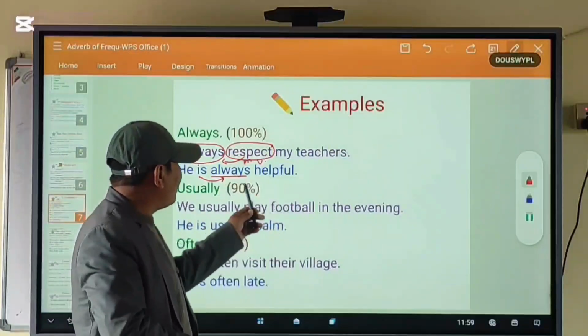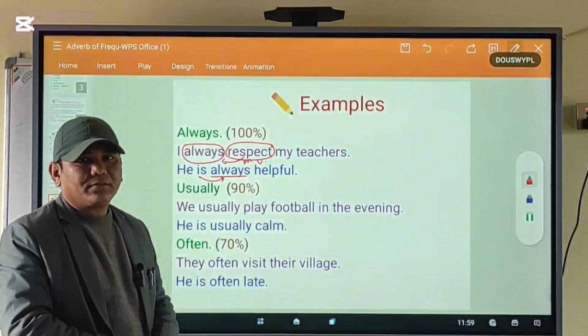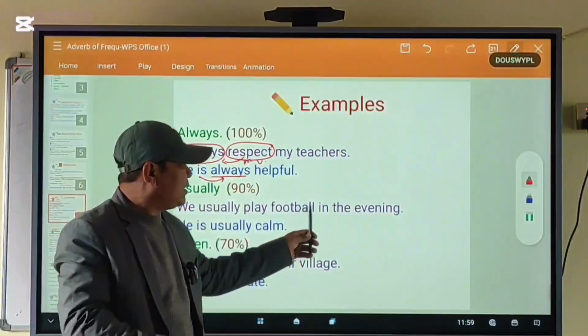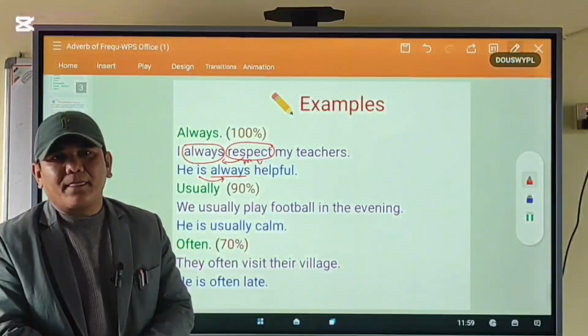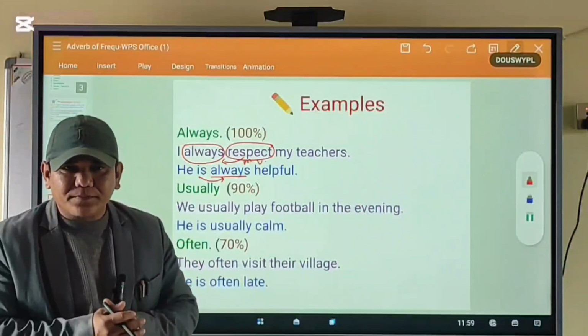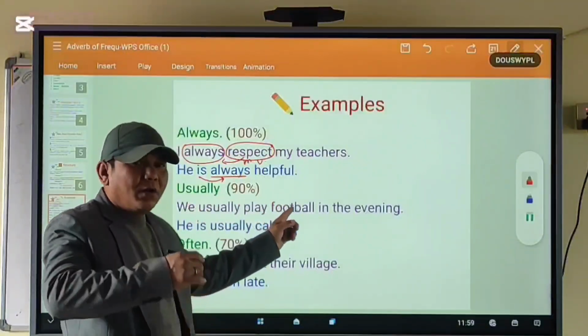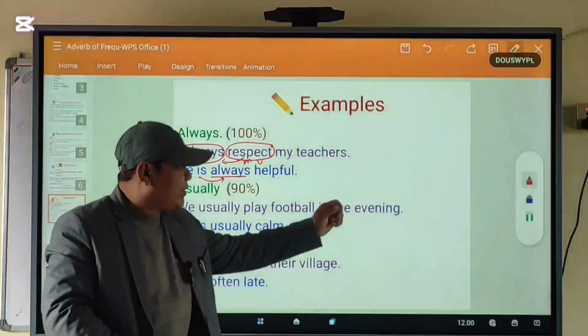We play football 90% in the evening. We play football most of the time in the evening. Okay? Are you getting me or not? It means we play football most of the time, 90% in the evening.